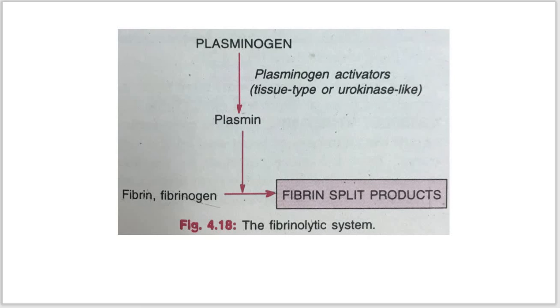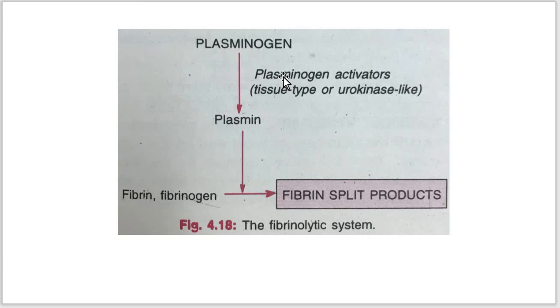The second point is the fibrinolytic system. Plasmin, a potent fibrinolytic enzyme, is formed by the action of plasminogen activator on plasminogen present in the normal plasma. Two types of plasminogen activators are identified. The first is the tissue type plasminogen activator, derived from endothelial cells and leukocytes.